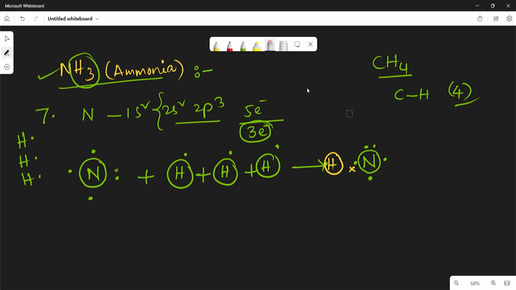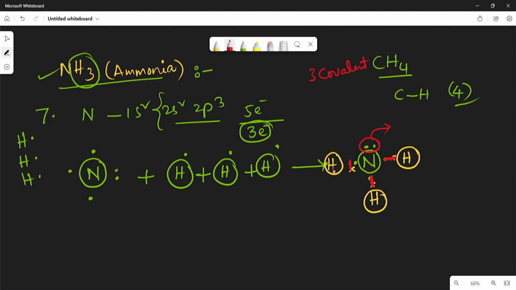Sorry. Here only 3 hydrogens are there. So first hydrogen, second hydrogen, and third hydrogen. So if you observe here, one bond, second bond, third bond. So in between the nitrogen and hydrogen, only 3 covalent bonds will form. But the 2 electrons remain as a lone pair of electrons, and we will discuss what is a lone pair in the next class.